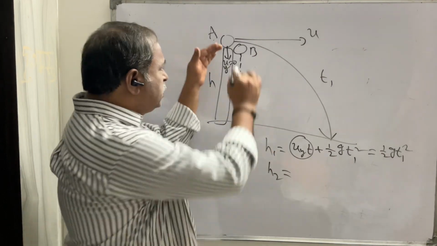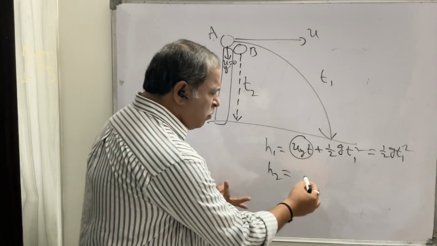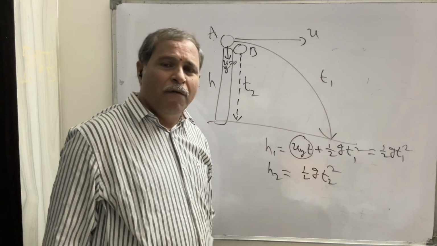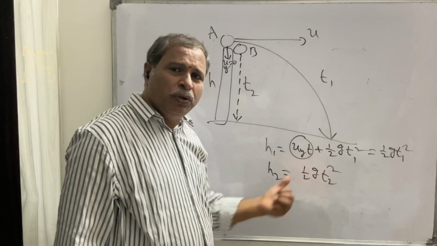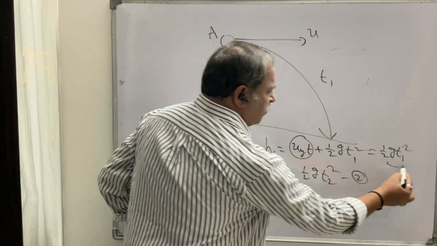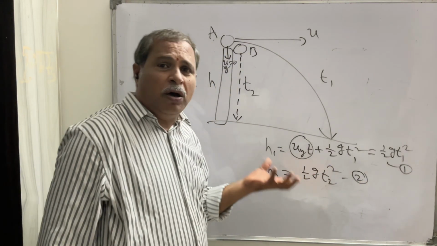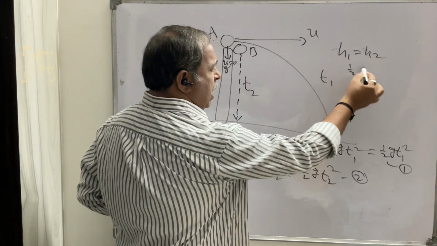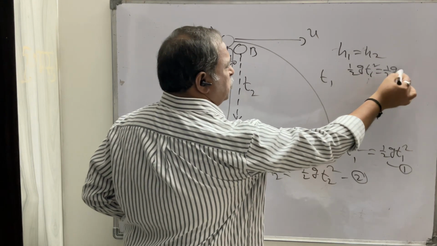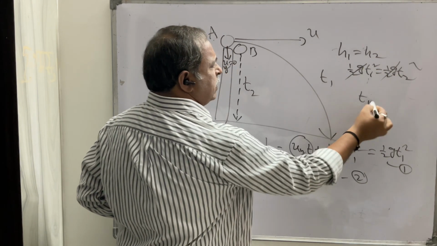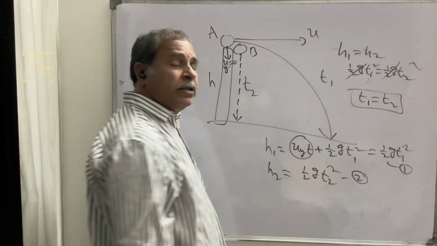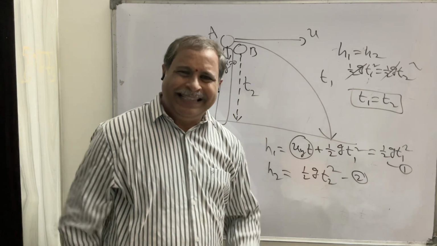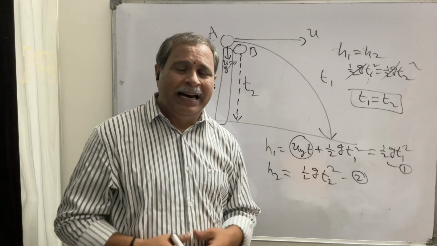For the second ball, it is simply a freely falling body, so h2 equals half g t2 square, because in this case also uy is 0. For both balls, initial vertical velocity is 0. Both are thrown or dropped from the same height, so we are equating heights, h1 equals h2. Then half g t1 square equals half g t2 square. So my dear NEET students and IIT students, this is the information: t1 and t2 both are the same. It indicates that both balls reach the ground simultaneously.